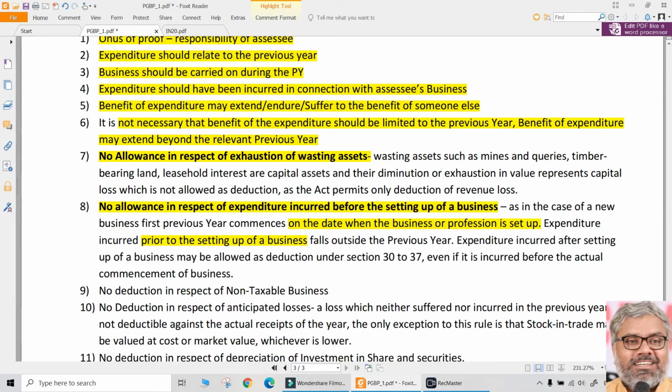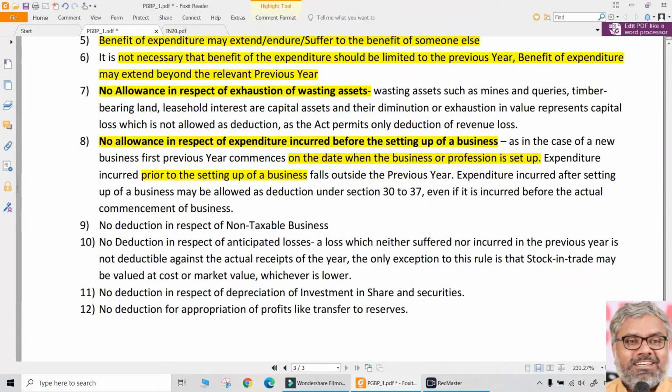And there is an entire head of income which is a notional head of income. We cannot say anything. Law says so, we have to follow that. When the law is not telling, then general principles we can follow. So, for example, in the case of preliminary expenditure, we'll discuss that later under section 35D, there will be expenditure which is prior to the commencement of business also, which will be allowed as deduction. That will be violating this general principle.